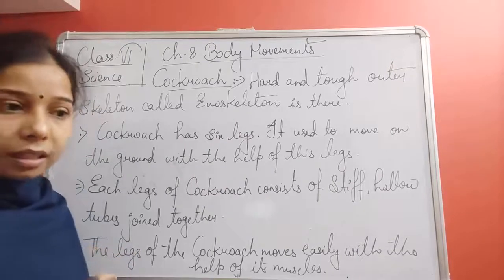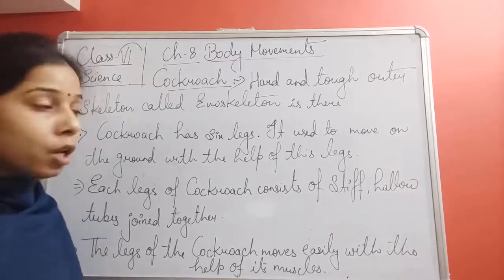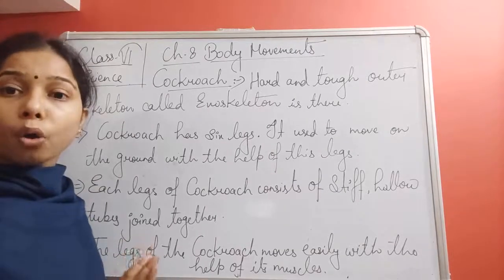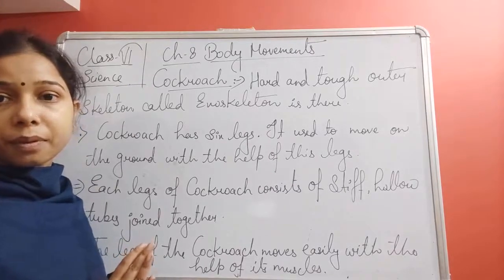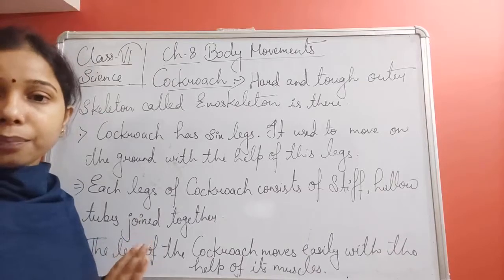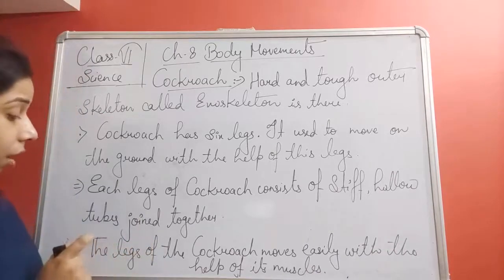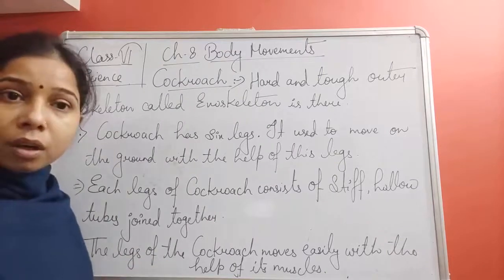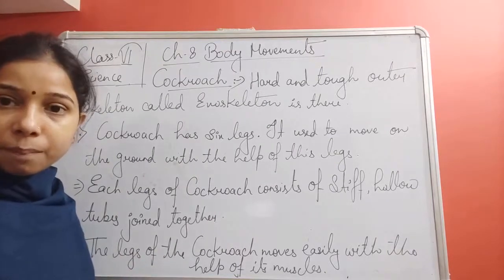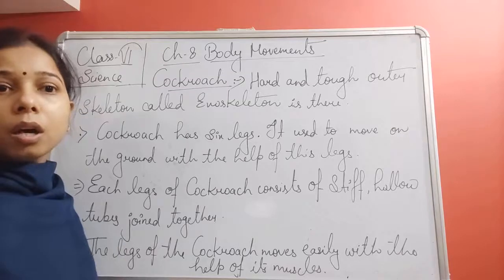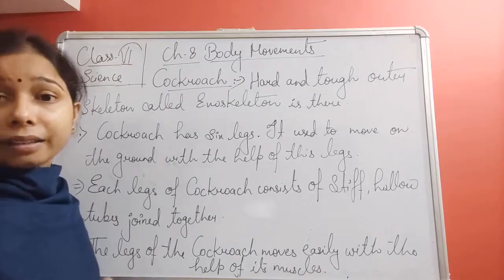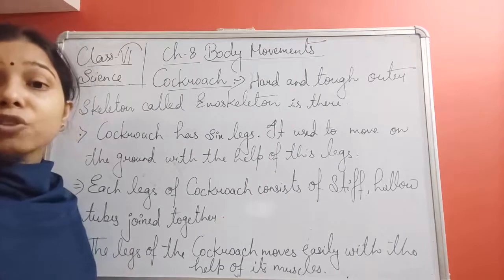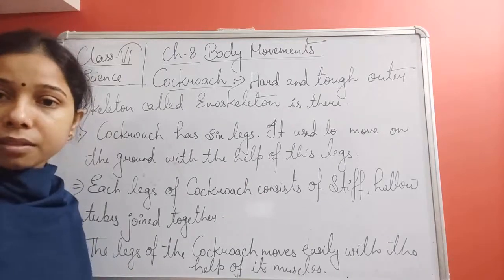Now when you see at each leg, each leg basically consisting of stiff and hollow tubes, and that will make its leg. Now, the legs of the cockroach can move with the help of the muscles. And the muscles of the legs are basically attached inside to the exoskeleton which help in the movement.